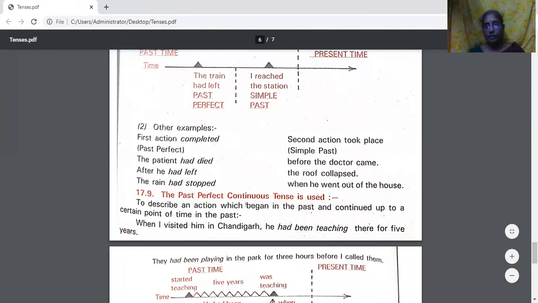Another one: after he had left, the roof collapsed. He left, the roof collapsed. So "the roof collapsed" is a recent past action, you can say. But the previous past action is "he left." So there you will use had. He had left, the roof collapsed. The rain had stopped when he went out of the house. Rain stopped is the first past action. The recent past action is he went out of the house, isn't it? So the recent past will be in simple past, and the previous action will be in past perfect. So there we use had stopped.